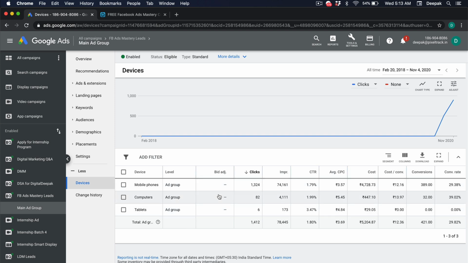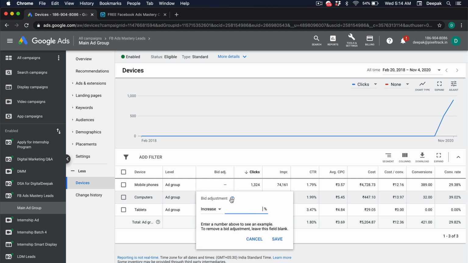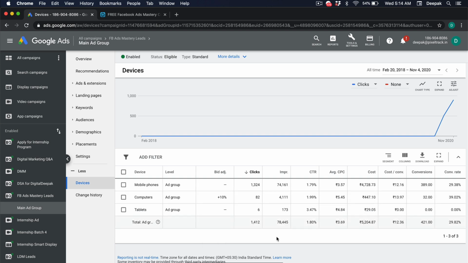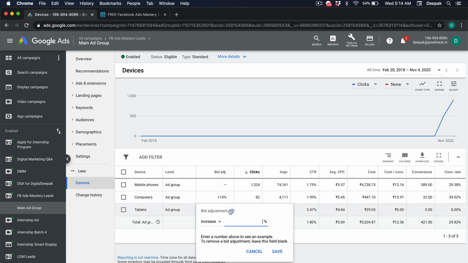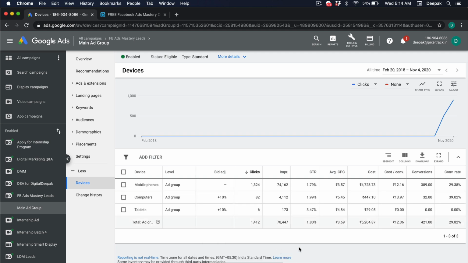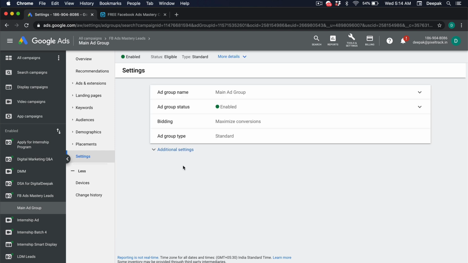And I can also go ahead and adjust the bid. Let's say I assume that clicks coming from computers are going to be of a little bit higher quality. So I can increase the bid by 10% for computers, and for mobile phones, I will leave it as it is. For tablet also, let's say, I can increase the CPC by 10%, right? Anyway, you have a setting of maximize conversions instead of just putting a CPC.